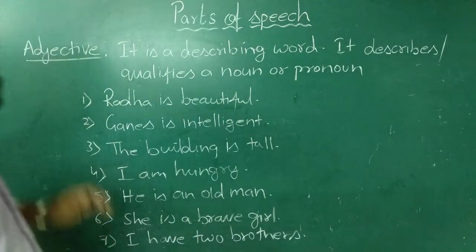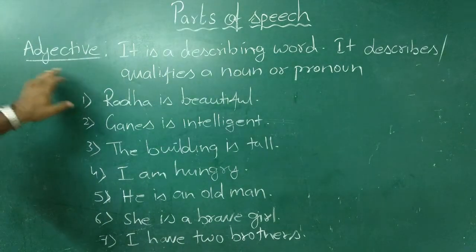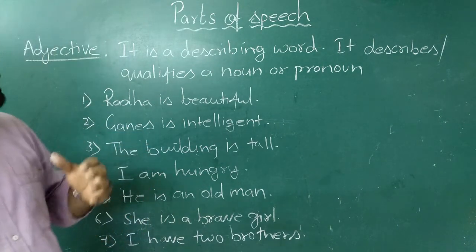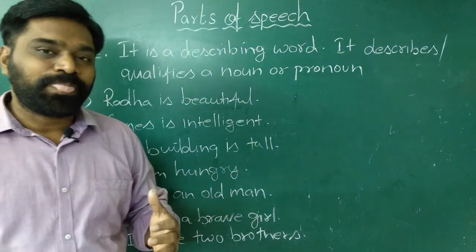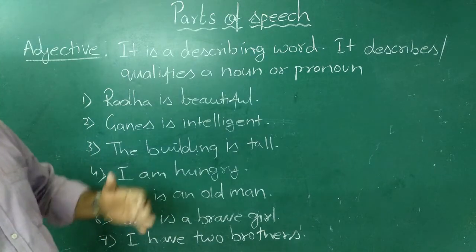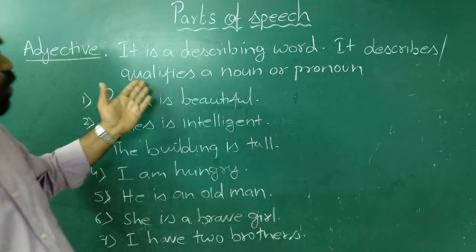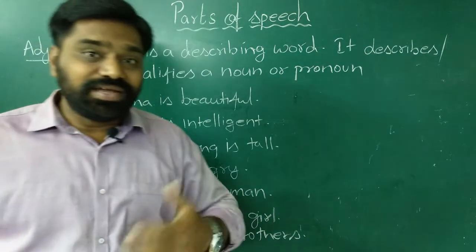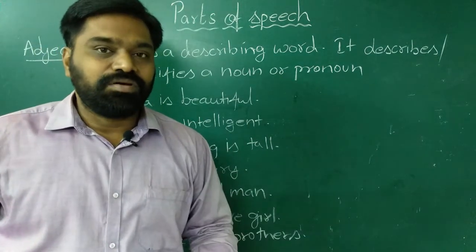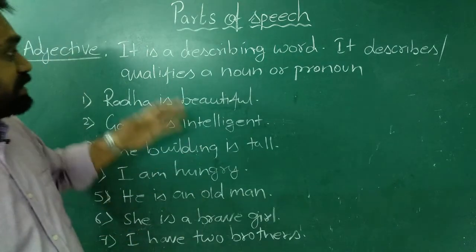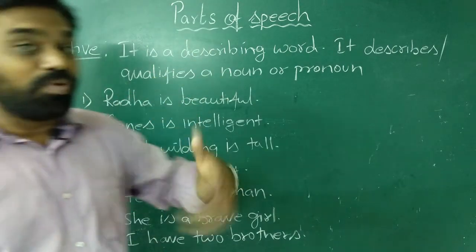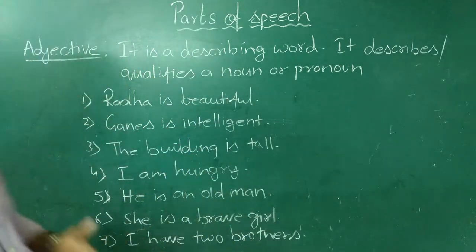The third part of speech given here is adjective. Now, adjective is a describing word. An adjective describes a noun or a pronoun. It describes or it qualifies. Qualifies means it adds to the meaning of a noun or a pronoun. So it is a describing word which tells you more about a noun or a pronoun.